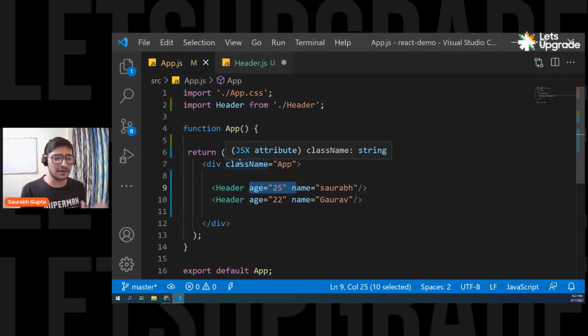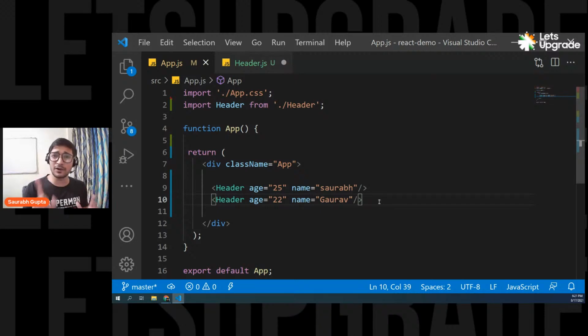So everyone, are we clear with props? That's it. So what I'm telling is, again, one more recap. Props is like an inbuilt object. It is in each and every component. So every component you create has a props object, in which all the properties related to that component are stored. Now there are a lot of internal properties, but right now we are not using them. And these are the properties that I can also pass, and they also go in the same props object, so you can also access them.